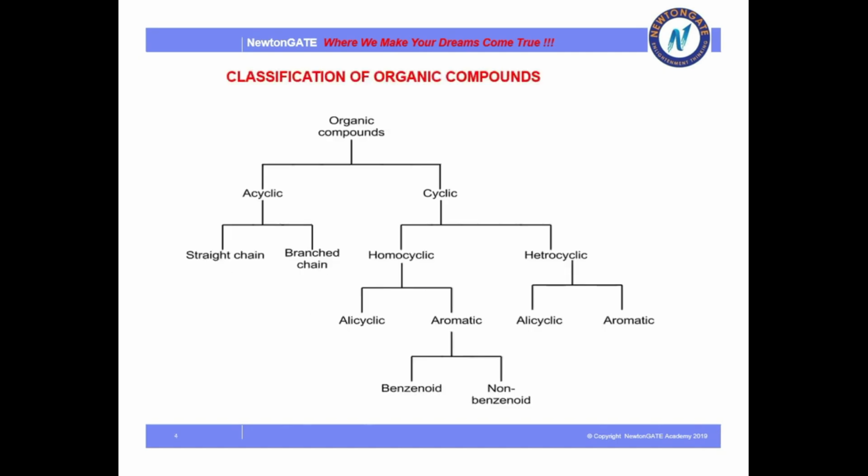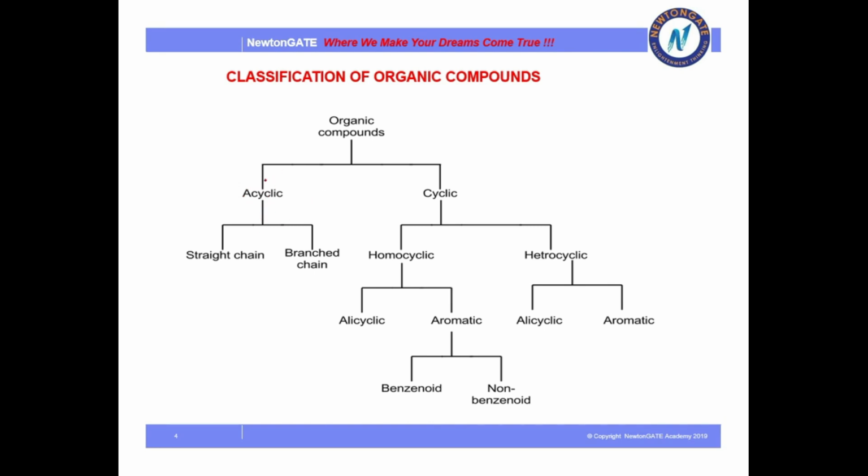Now let's move on to the classification of organic compounds. Organic compounds are first classified into two broad categories: acyclic and cyclic.